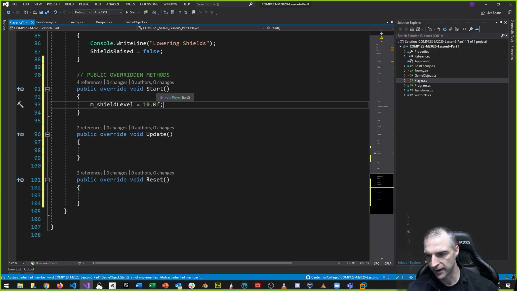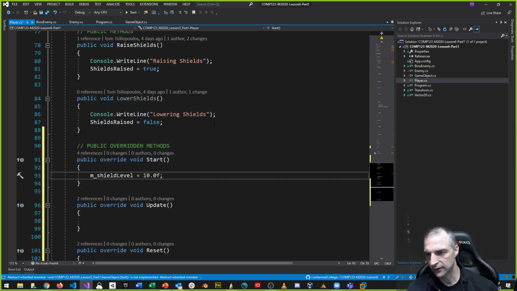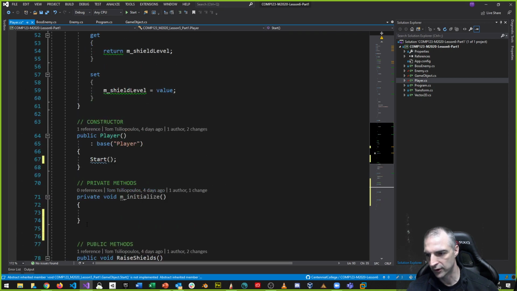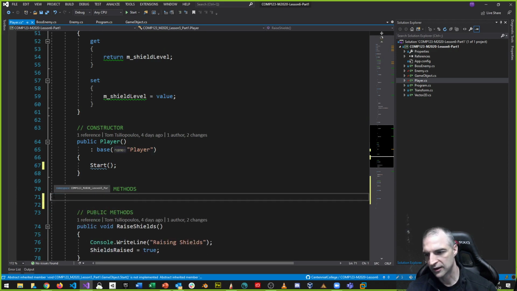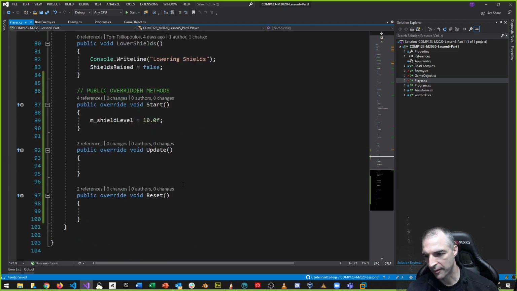So start, this will be a new lifecycle function. Start, update, and reset. There'll be three new lifecycle functions. And start will do all my initialization. I don't have to use m_initialize anymore, so I can get rid of this, because it doesn't adhere to the same ideal. Does my start method have to be public? I'm going to make it public, so I can always call start and it'll always initialize here or whatever.